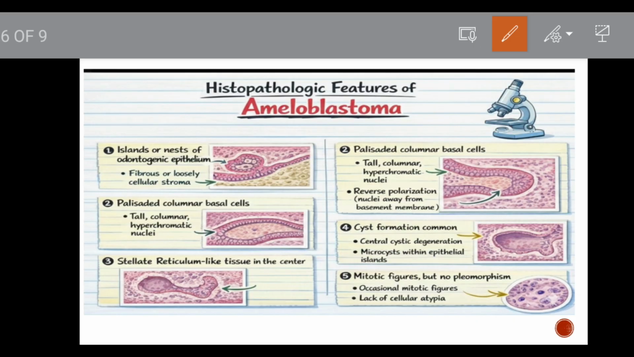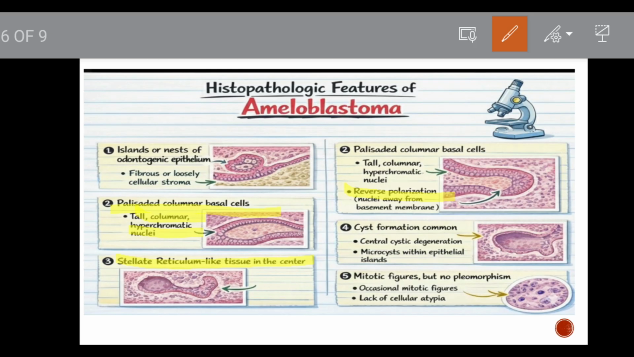Neoplastic epithelial component proliferates as disconnected islands, strands or cords of varying shapes. The connective tissue is fibrous and only supportive to the neoplastic epithelial component. The peripheral cells are tall columnar, and the innermost cells are stellate reticulum like cells, and it has a palisading arrangement and hyperchromatic nuclei are present. The cells are tall columnar, and the main thing is there is reversal of polarity seen.